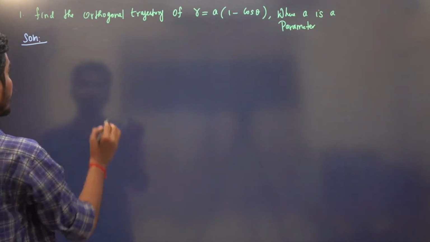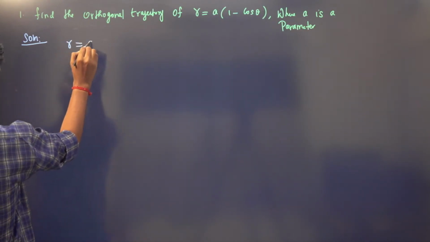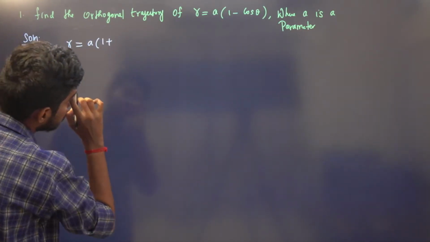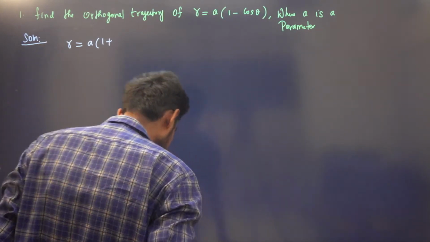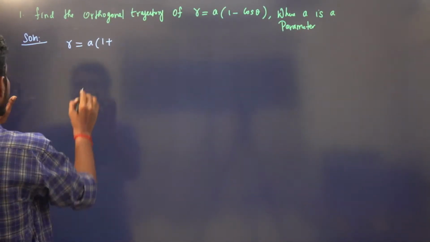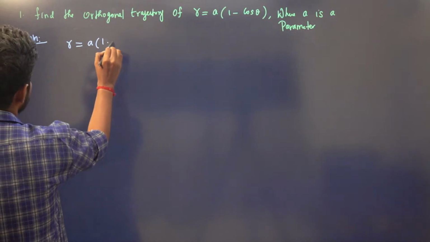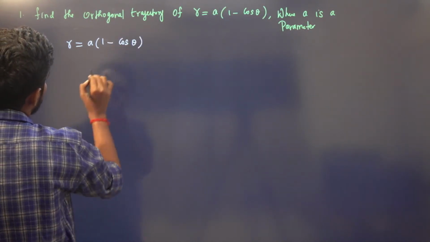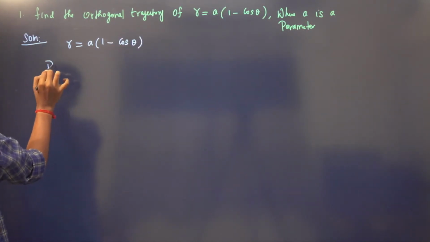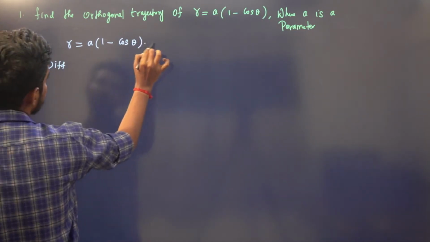So we have r is equal to a into 1 minus cos theta. So differentiate with respect to theta and then eliminate the parameter.